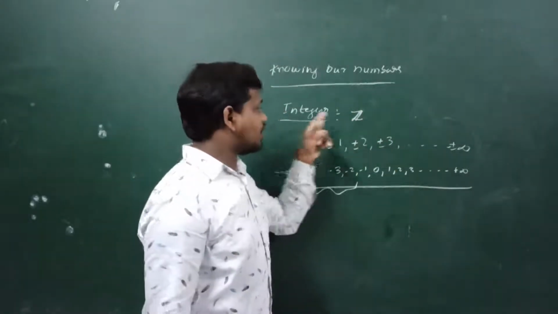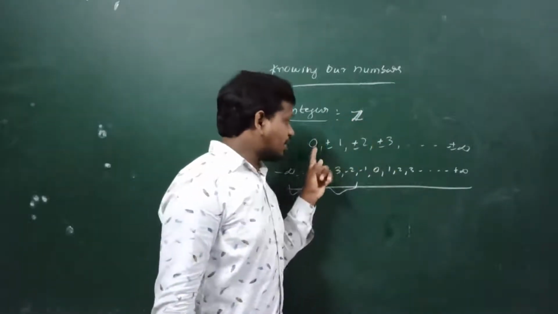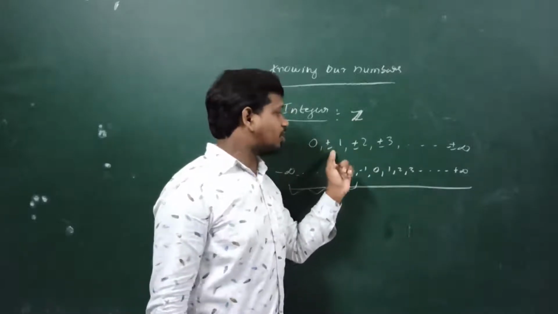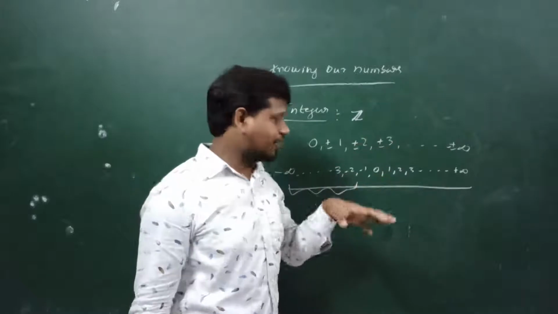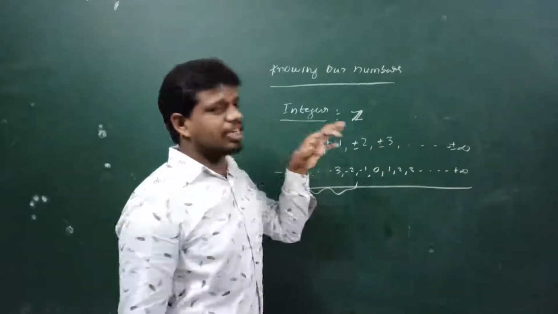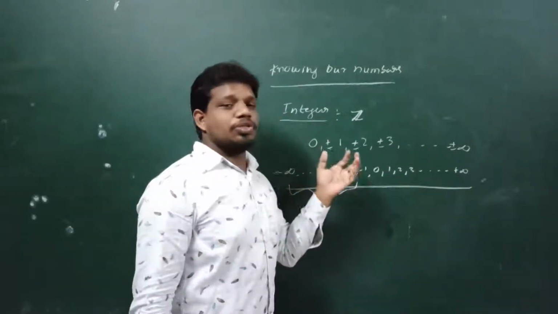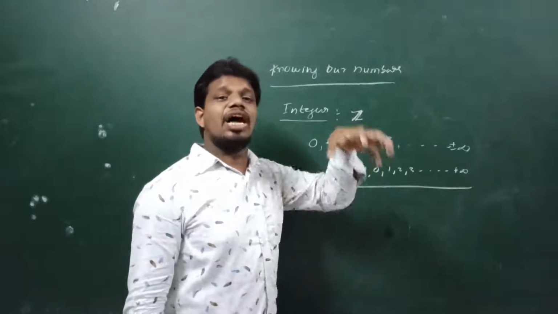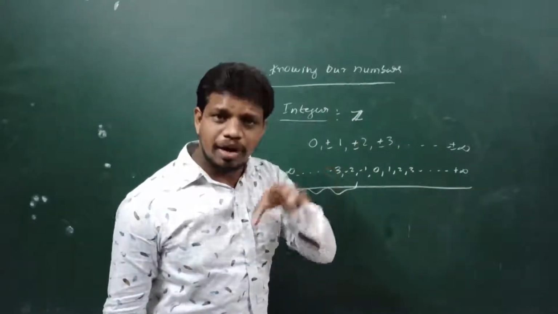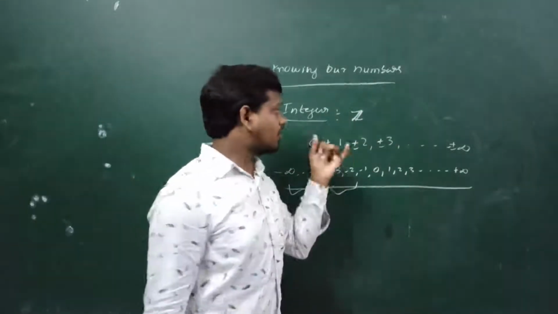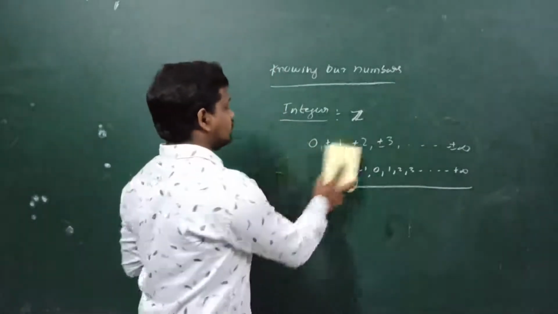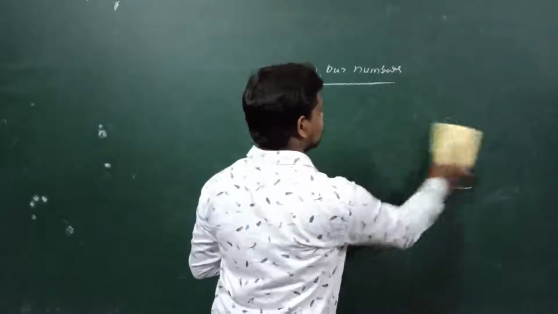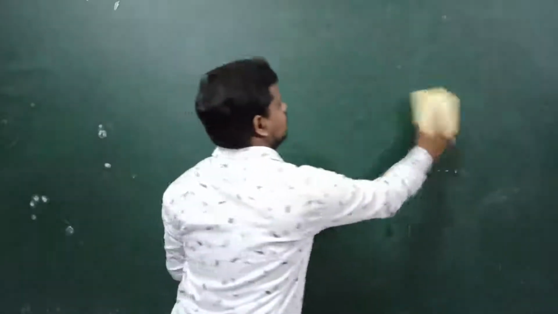So integers are denoted by Z, the symbol Z. And the example for the integers: 0, plus or minus 1, plus or minus 2, plus or minus 3, dash dash dash, plus or minus infinity. And otherwise we can say all the positive numbers and negative numbers along with 0 are known as integers. So that is about the integers. After integer, next one we are going to discuss about the, which one?